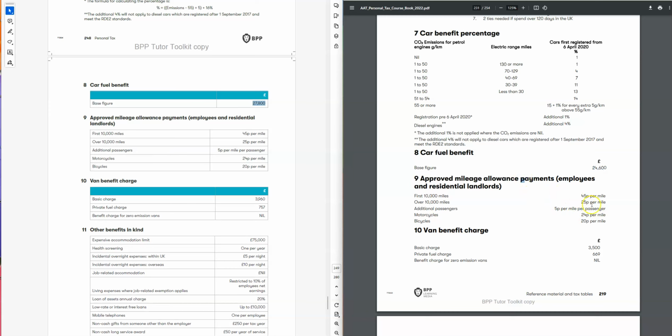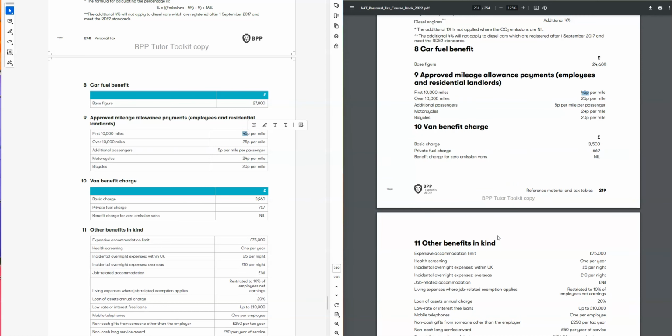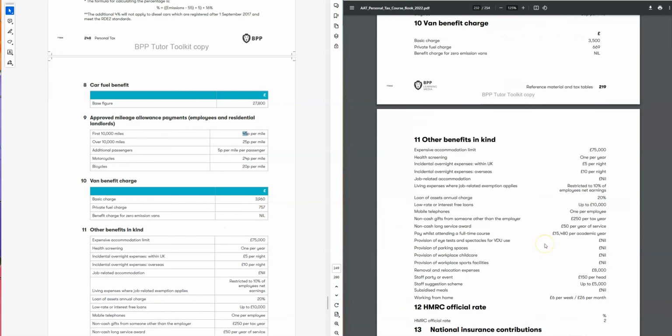So we have approved mileage allowance, 45 pence per mile. We have a 45 pence. So the rest remains the same. Then we have a van. For the van, before it was 3,500, now it is 3,960. Before it was 699 for the fuel charge, now it is 757.